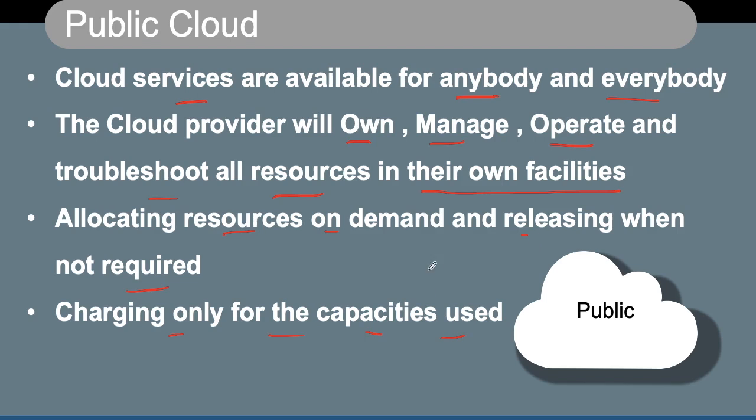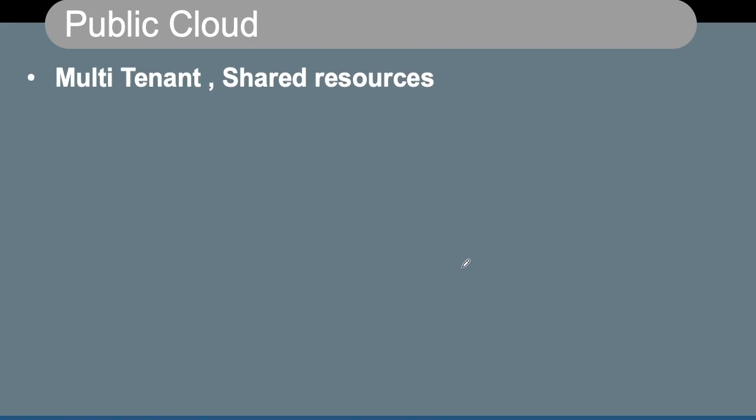So in public cloud, you are charged only for the capacities which are being used by a particular user. Public clouds are multi-tenant and shared resources. One particular piece of hardware can have multiple users, multiple tenants, and these pools are created by using any number of different data centers or servers. So all the resources are shared by multiple tenants. Pay as you go: you only pay for the services you are using.